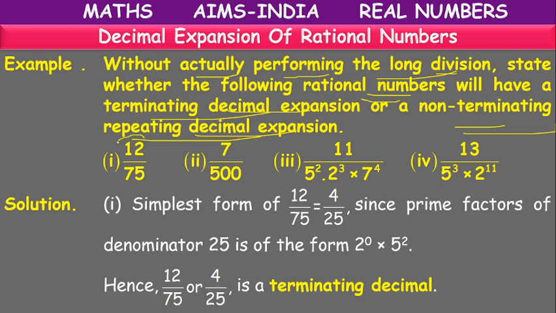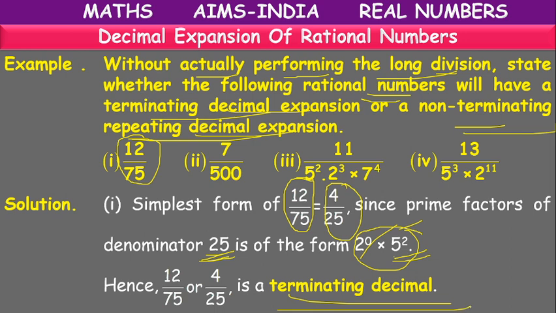So what is the first question here? 12 by 75. Is it in simplest form? No. We can divide by 3. So what will we get? 4 by 25. So the denominator is 25, which can be written as 5 square. Means in the factors of 25, 2's are 0, 5's are 2. So it is a terminating decimal because it has only 5's in its factors.